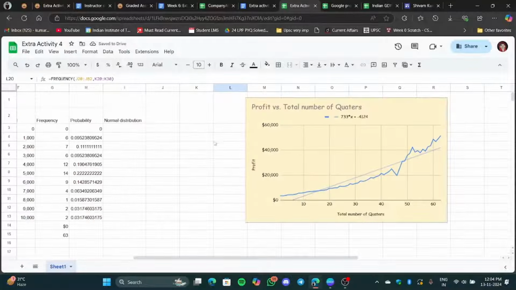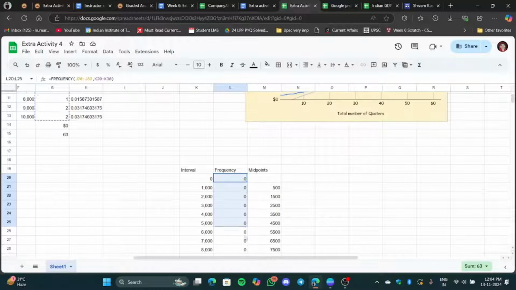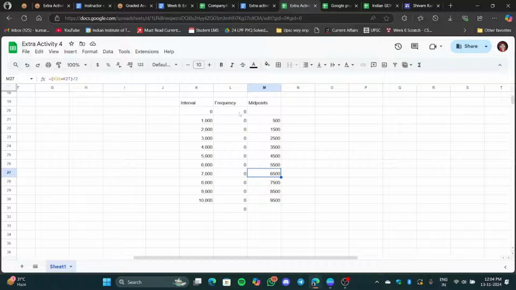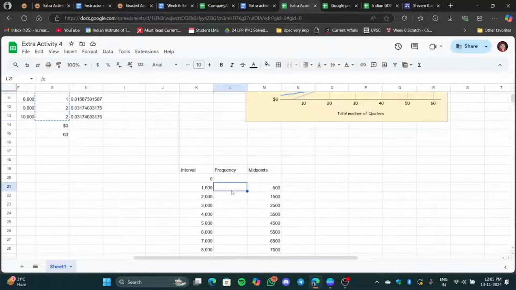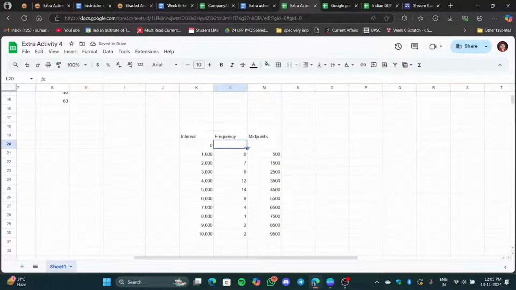The frequency is 0. Don't know why the frequency is getting 0. Now it's good. So this is our midpoint, and once we have found the midpoint, we'll calculate the midpoint multiplied by frequency.